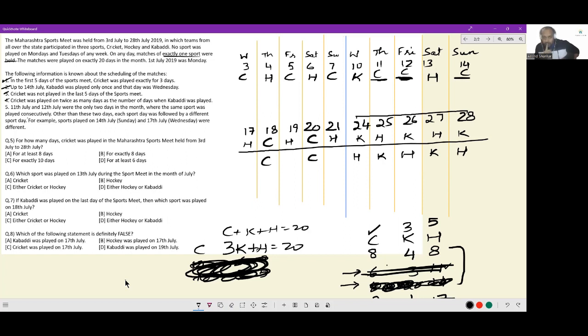I have one kabaddi left that can come in any of these 3 spots. And 2 hockeys will come. Okay. So I'll mark this as circles. Within these circles, 2 are hockey and 1 is kabaddi.